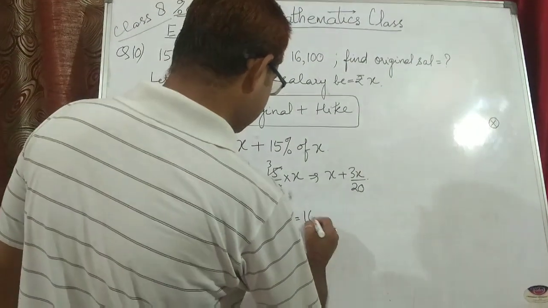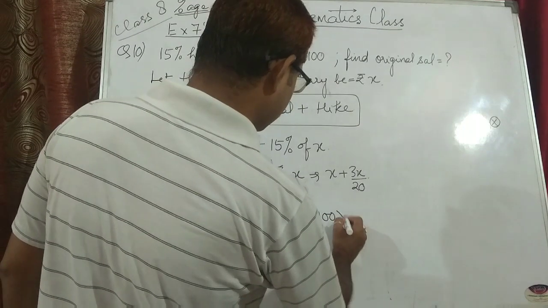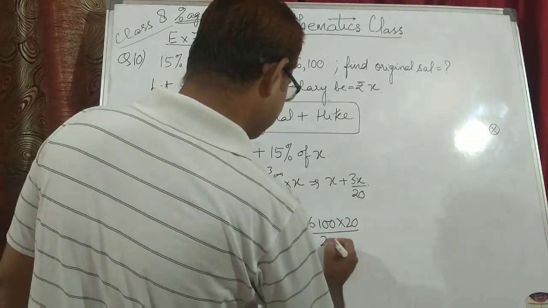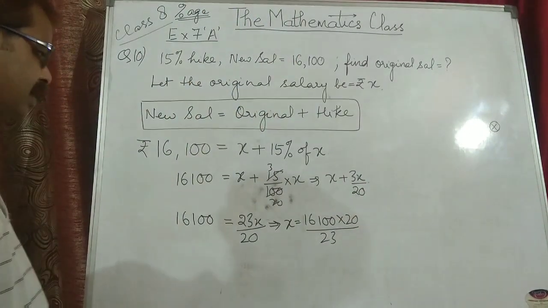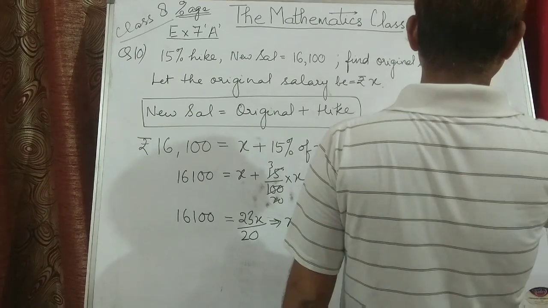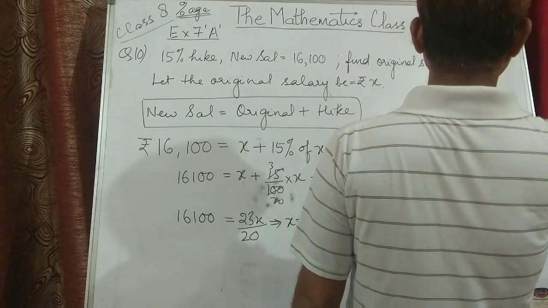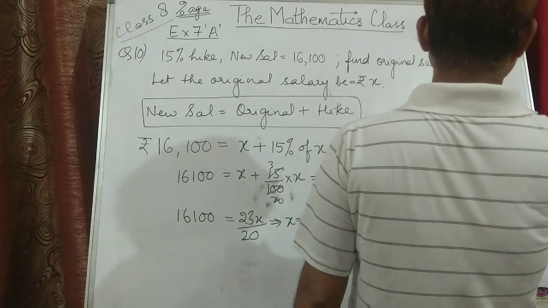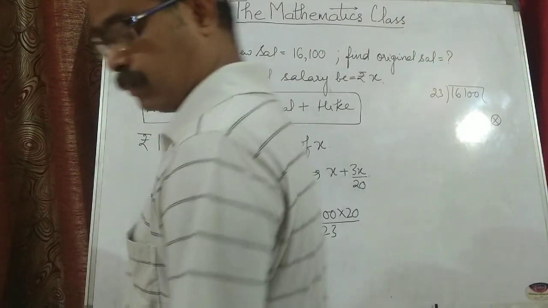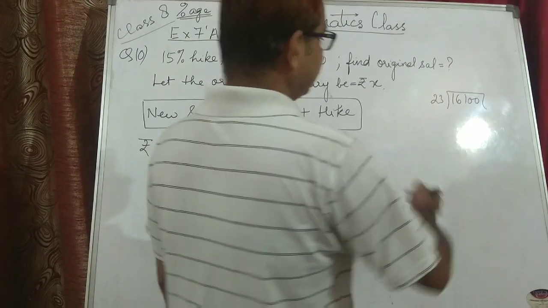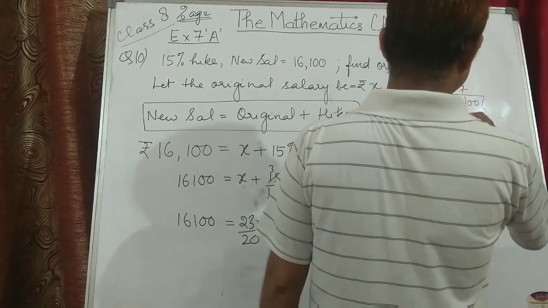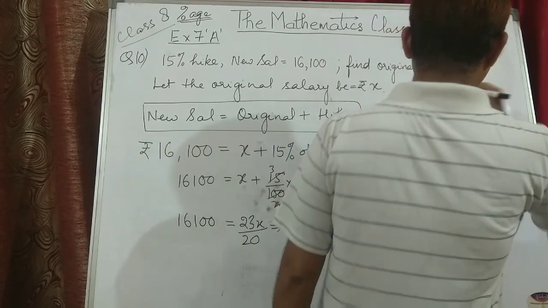So X will be 16100 into 20 upon 23. Now let's see if we divide 16100 by 23. It will be 700: 23 7s are 161 and then 2 zeros.